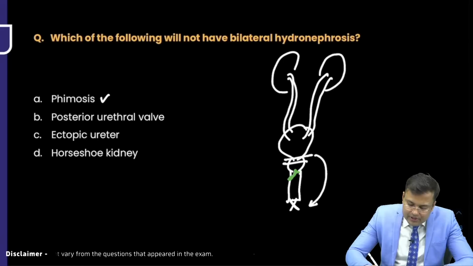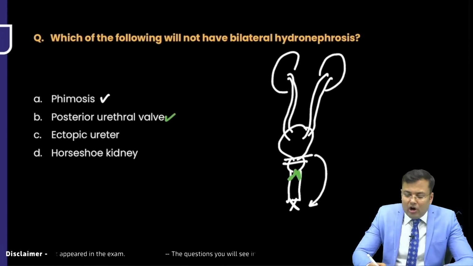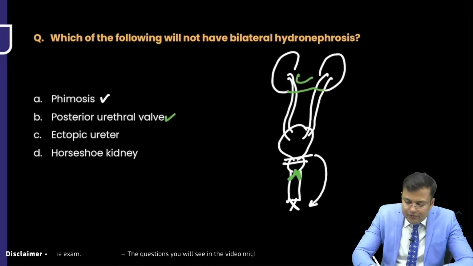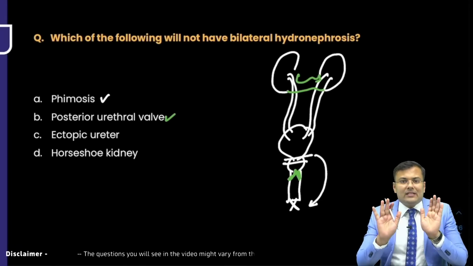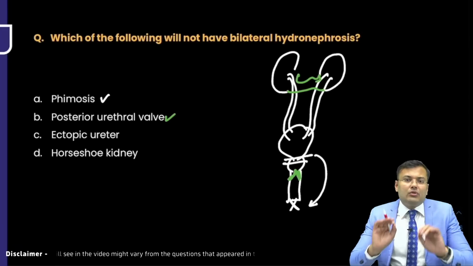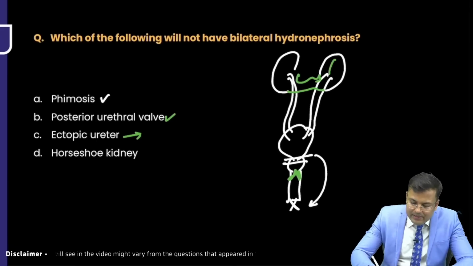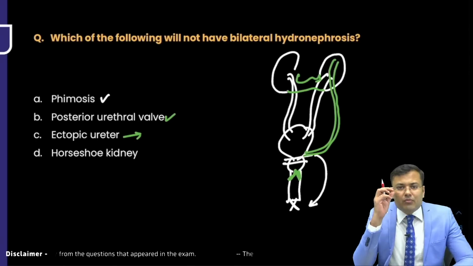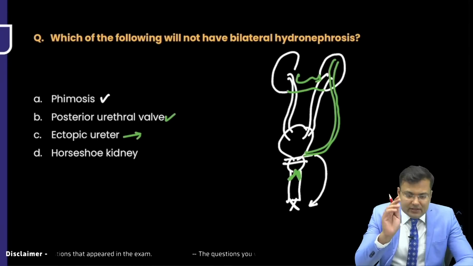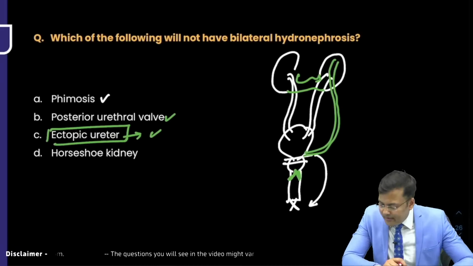In case of posterior urethral valve there is bilateral hydronephrosis, and in horseshoe kidney, since the kidney is fused at the lower pole, if there is obstruction both ureters will be affected. But in ectopic ureter it is unilateral. Bilateral hydronephrosis is not seen. So the correct answer for this question is option C.